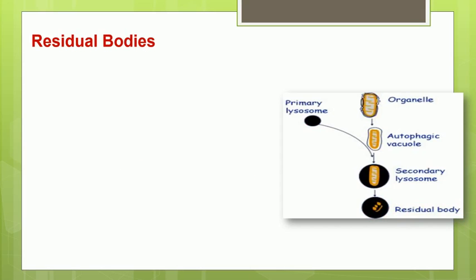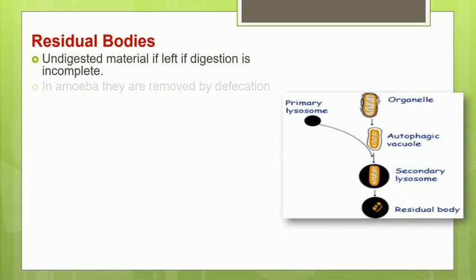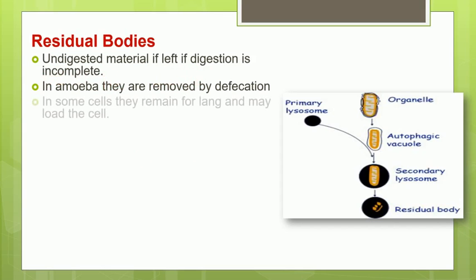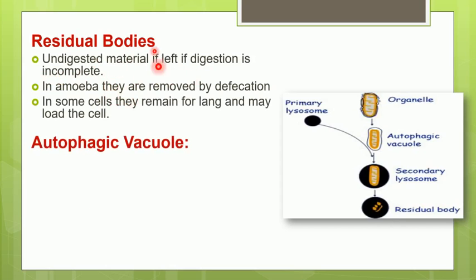In many organisms like amoeba or other protozoa, these residual bodies are eliminated out of the cell, whereas in many higher organisms, these residual bodies may be retained for many days. So whatever undigested material is left by the incomplete digestion, that stage of the lysosome is called a residual body.